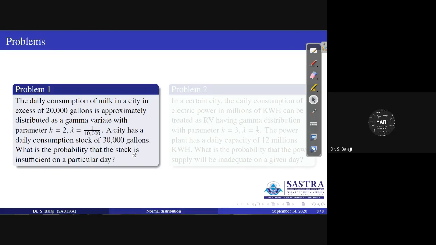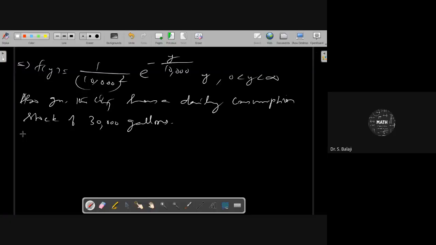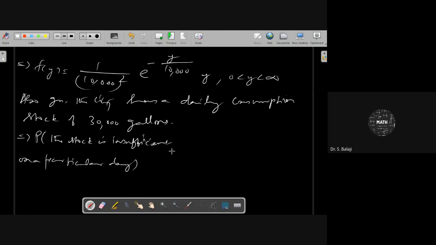Then what is the probability that the stock is insufficient on a particular day? That is the thing we are expecting here.